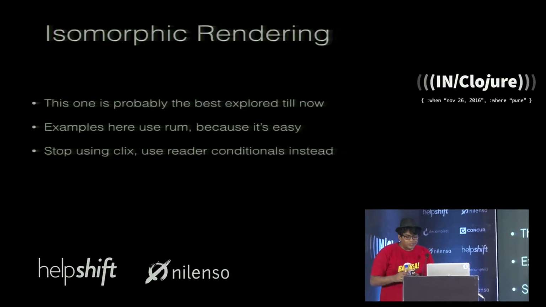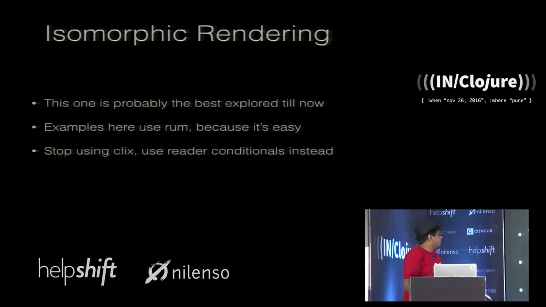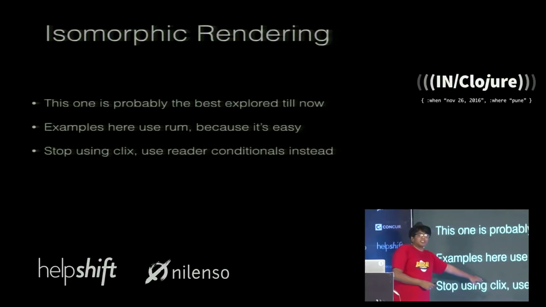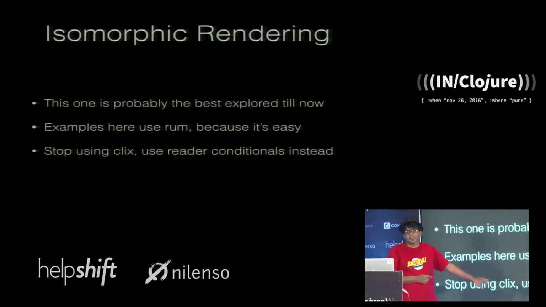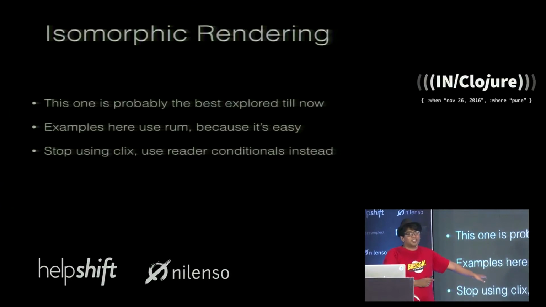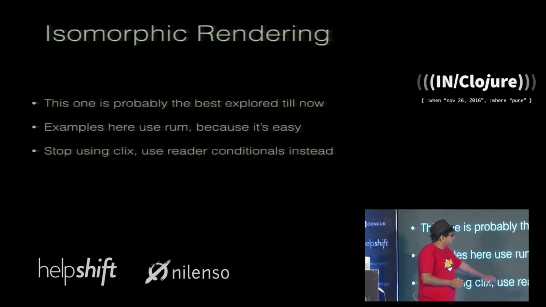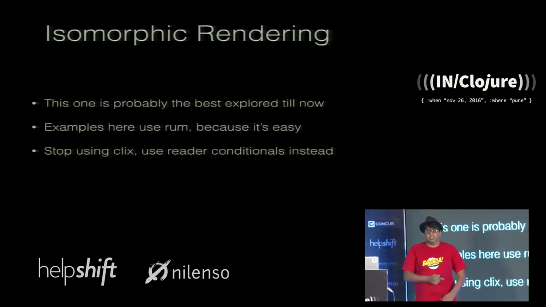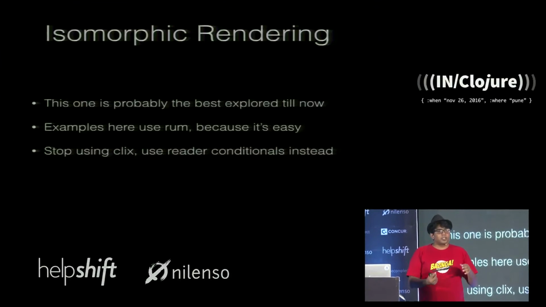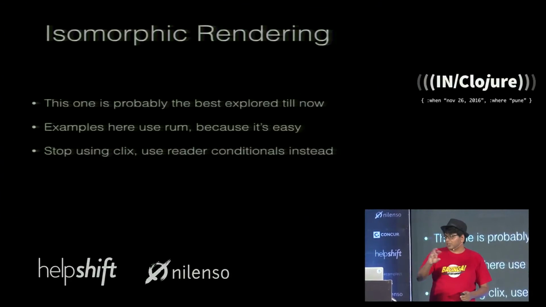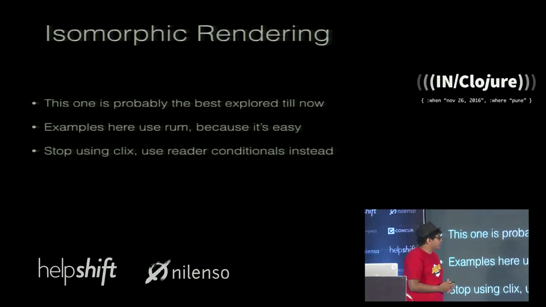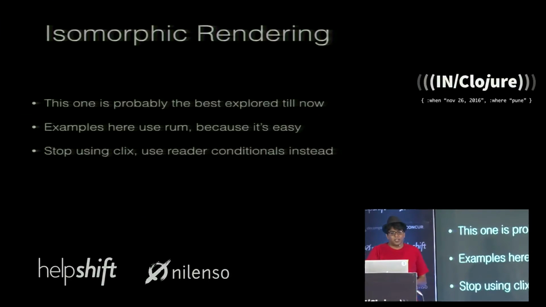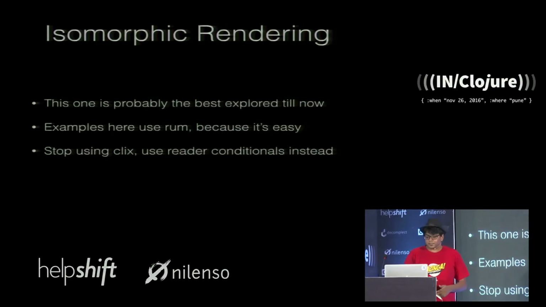Sorry, I have a typo over there, but I wanted to say that if you're still using CLJX, for the people who are actually doing ClojureScript, don't use CLJX anymore. Clojure 1.7 includes reader conditionals, which lets you define different blocks which are used in Clojure, ClojureScript, and whatever. You should be using that instead of CLJX.